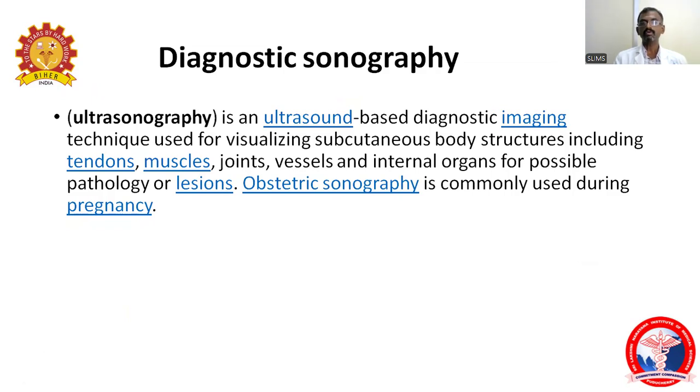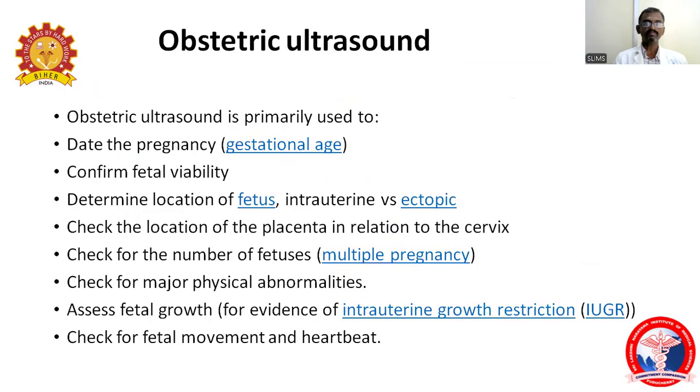Obstetric ultrasound is the most commonly used during pregnancies. Obstetric ultrasound is primarily used to find the dating scan, the viability scan, and from the viability, the location of the fetus, whether it is intrauterine or extrauterine, and then check the location of the placenta in relation to the cervix. And they check the number of fetuses, whether it's single or multiple. And then next is to check for major physical abnormalities.